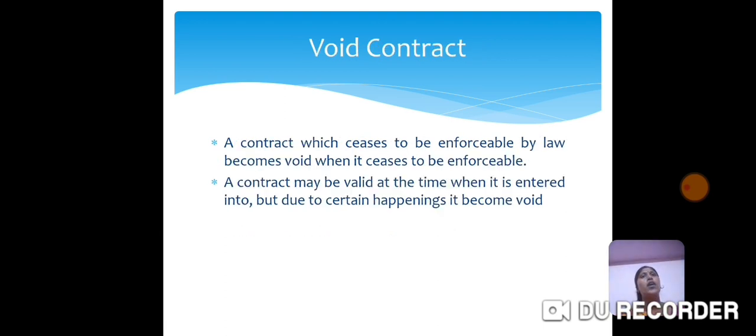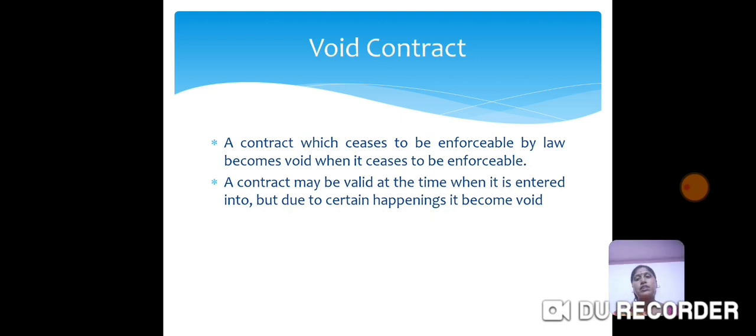Second point is void contract. A contract which ceases to be enforceable by law becomes void when it ceases to be enforceable. A contract may be valid at the time when it is entered into, but later on it becomes void. For example, let's say P agrees to marry Q's daughter, but before marriage P dies. So a valid contract, but later on it becomes void.